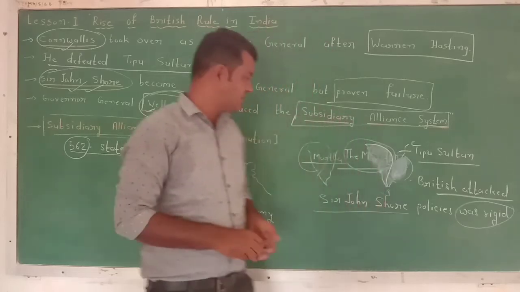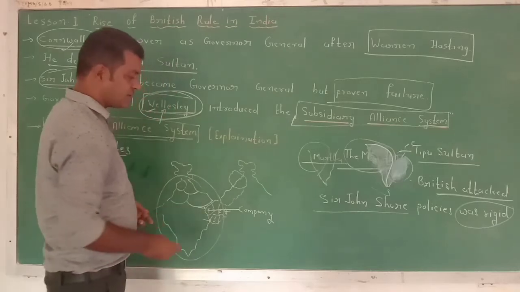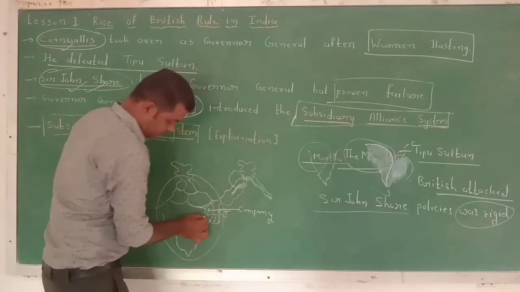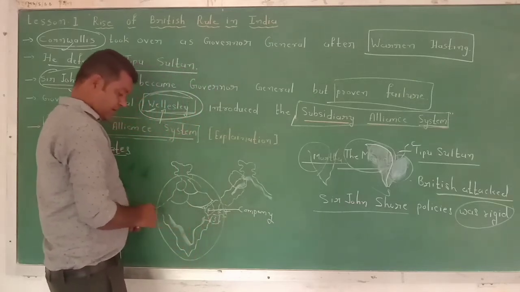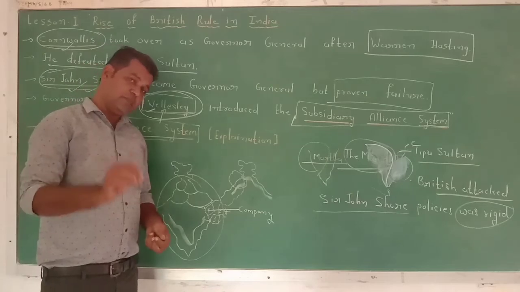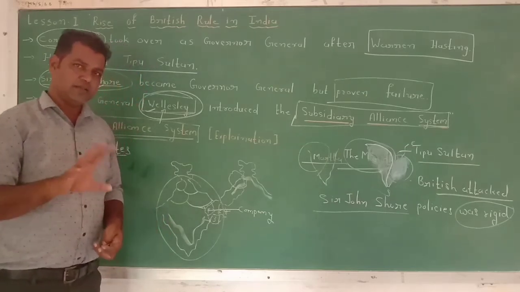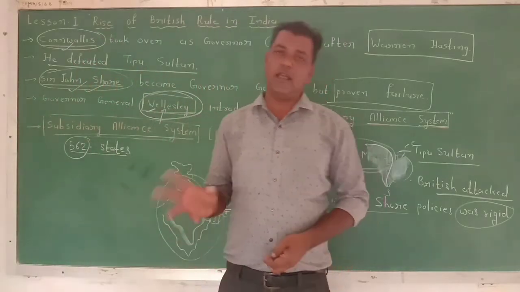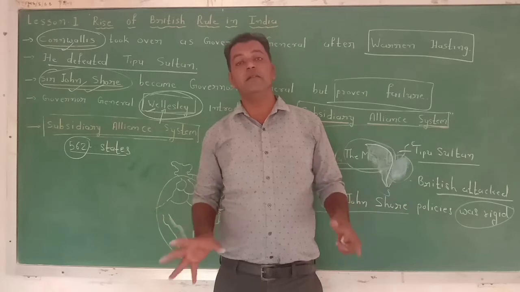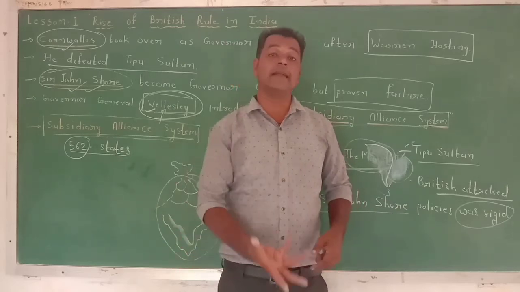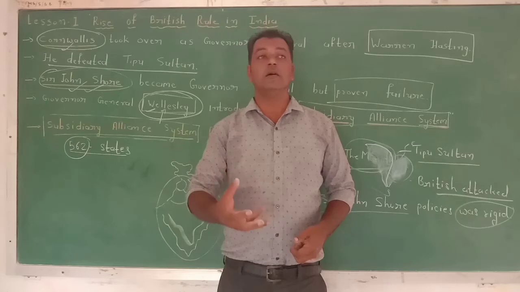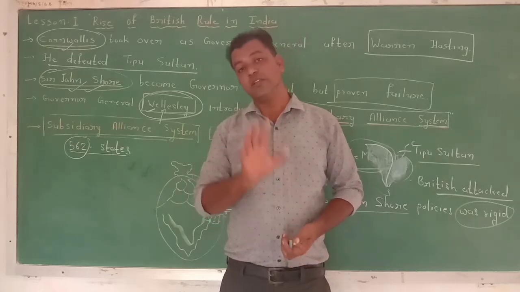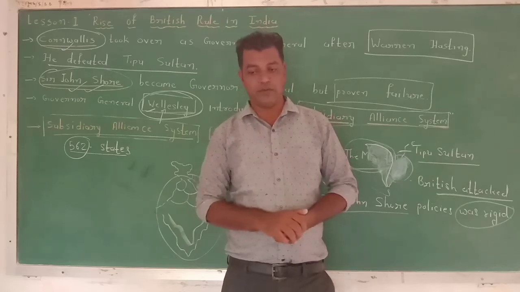So when they signed this treaty, the British expanded their rule in the northern part and the southern part. But Tipu Sultan, the only person, and some of the Maratha kings were not ready to accept this treaty, and that's why with the big maintained and deterrent army, they attacked those kings, and India went completely under British rule. So this is what today's video is.